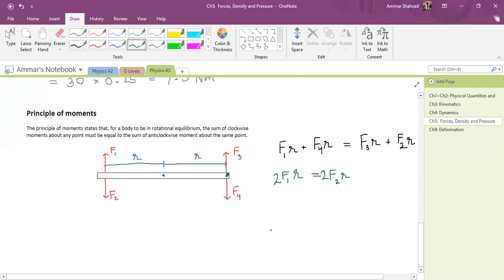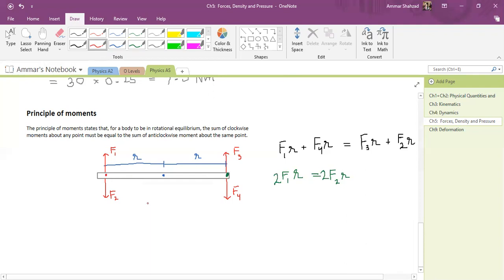I can just imagine it to be my pivot, and when I choose it to be my pivot, I don't need to know the magnitude of those forces. I can ignore them and take the other forces and find the total magnitude. Right? Similarly, I can also do the same thing by choosing this point to be my pivot if I want. So the choice of pivot depends on you.